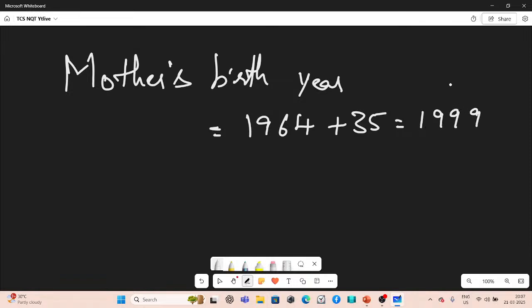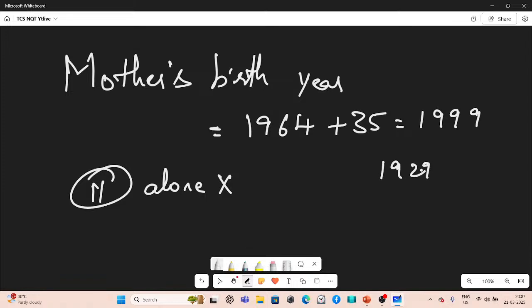But this only tells us the mother's birth year. It doesn't tell us Rahul's age or birth year directly. So the second statement alone is also not sufficient. Now let's see if we can make out something by using them together. From the second statement we found that Rahul's mother was born in 1929, and from the first statement we know that Rahul is 25 years younger than his mother. So let's have a little calculation over there. Let's do it.